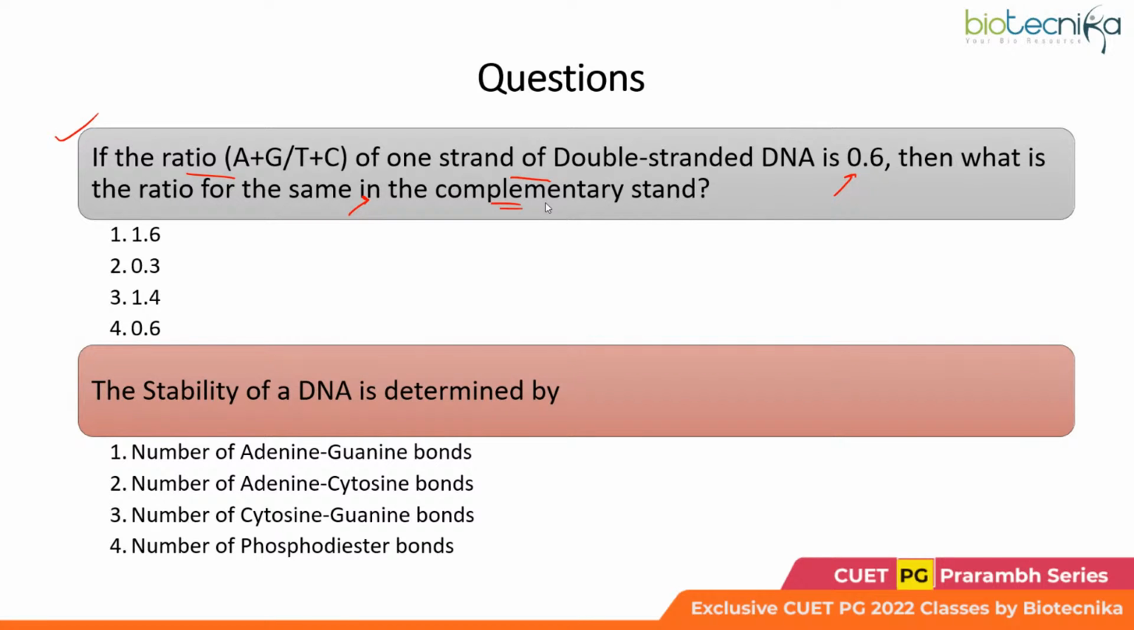Kaushal 1.4, Shivani 0.6, Jaypreet 4. So how are you solving it? What concept are you using here? See, remember, in one strand of the DNA, if we have A plus G by T plus C as 0.6, then in the complementary strand, you will have the inverse of 0.6, right?